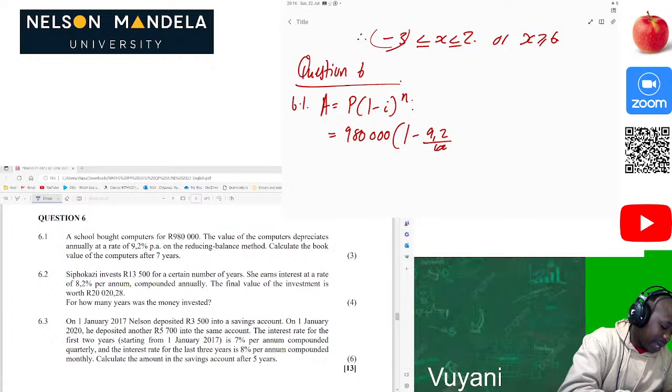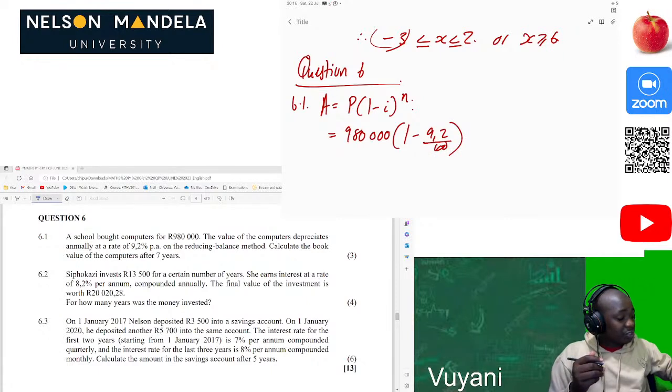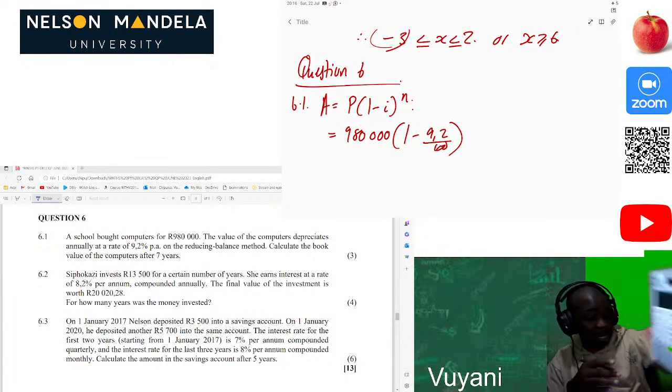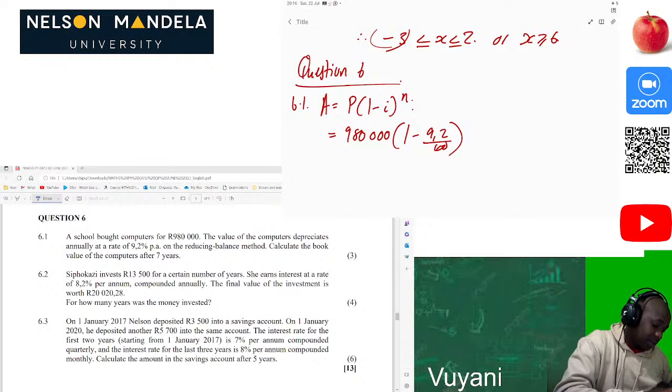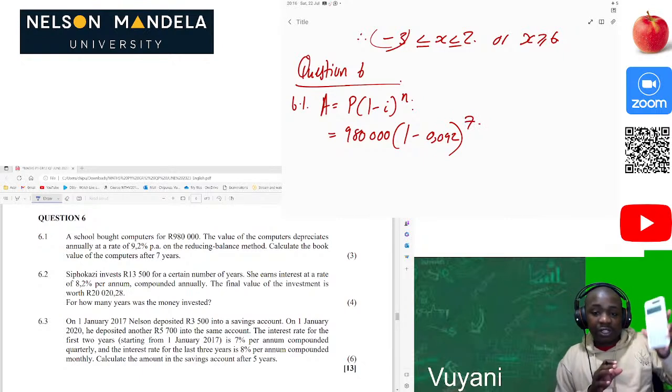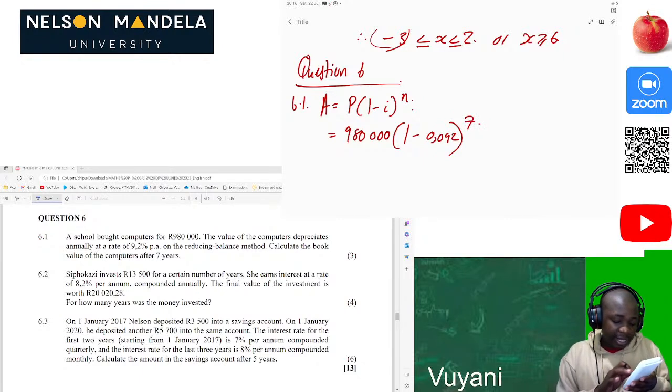We divide that by 100 because it's a percentage, so 9.2 divided by 100 gives 0.092. Then of course it is for 7 years. So on the calculator it's 980,000 open bracket 1 minus 0.092 close bracket all to the power 7.